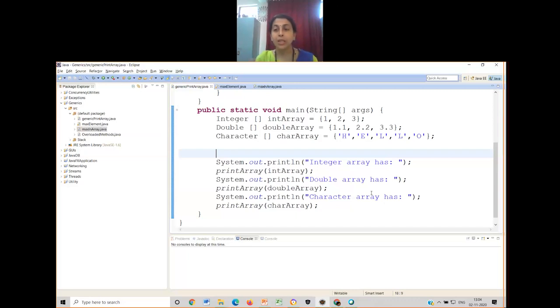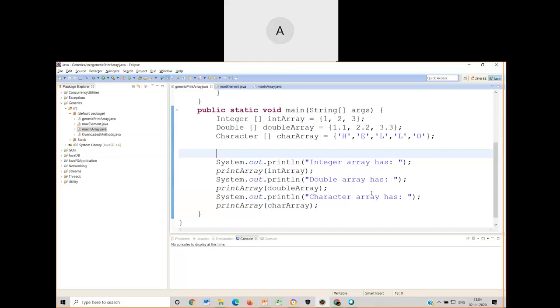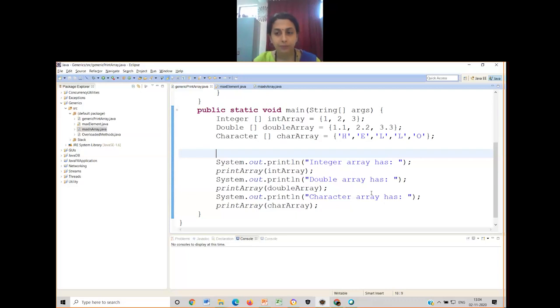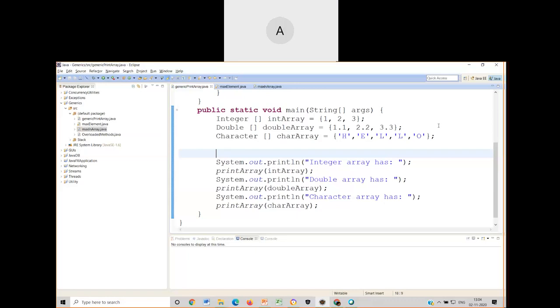Okay. How many basic data types are there in Java? Can anybody comment? How many basic data types? 6.